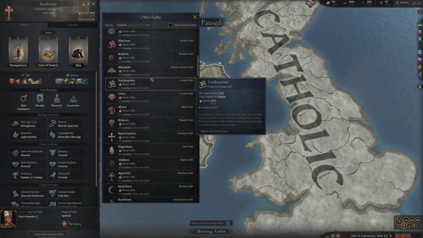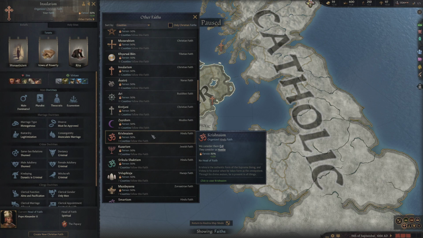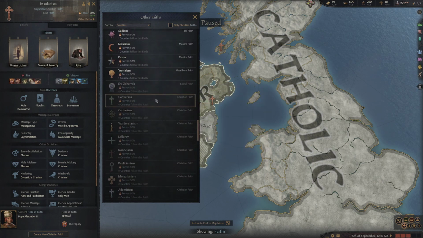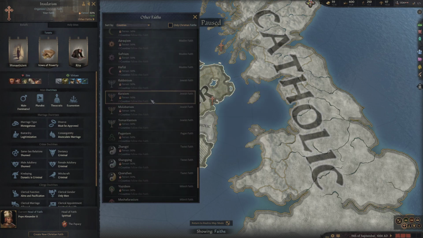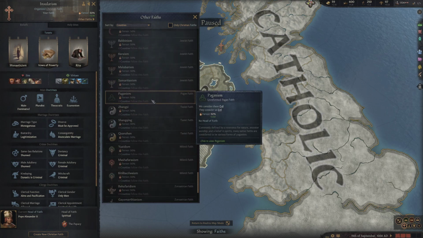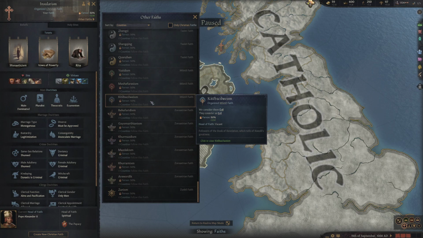And obviously then if I scroll down to the bottom, you can see all these different faiths. You will eventually come across all of these faiths which do not exist. Some of which can be created through events in the game. Some of which will have to be created in other ways. I'm not going to lie, I'm not going to go into great detail of how to create every single faith in the game.